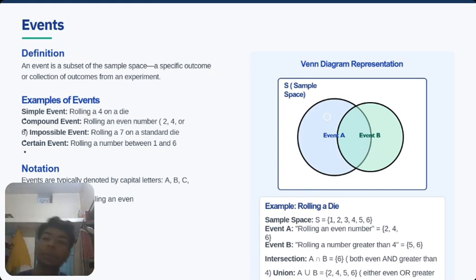Events. An event is a subset of the sample space, a specific outcome or collection of outcomes from an experiment.